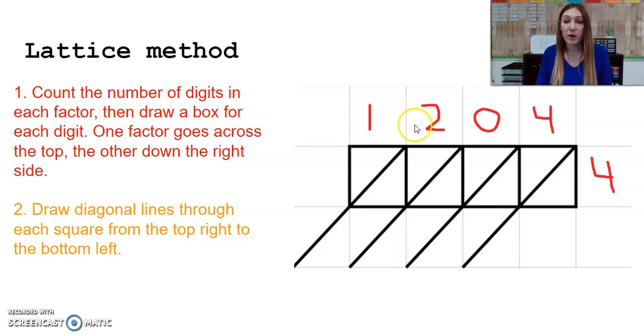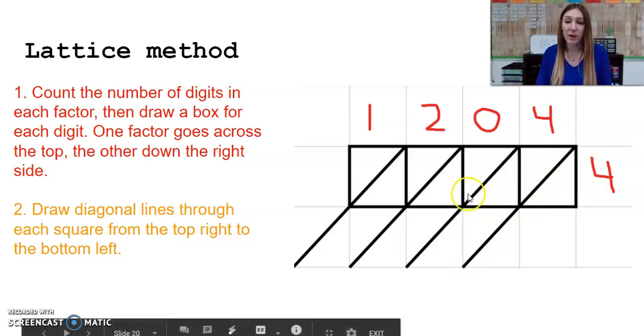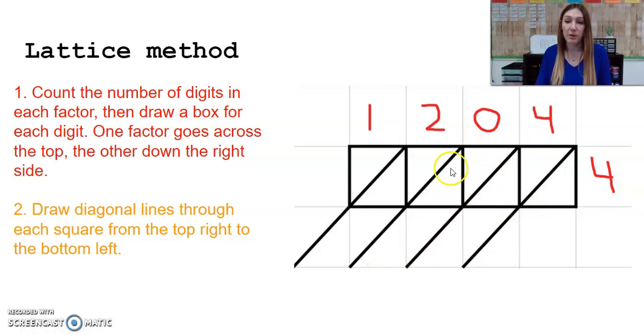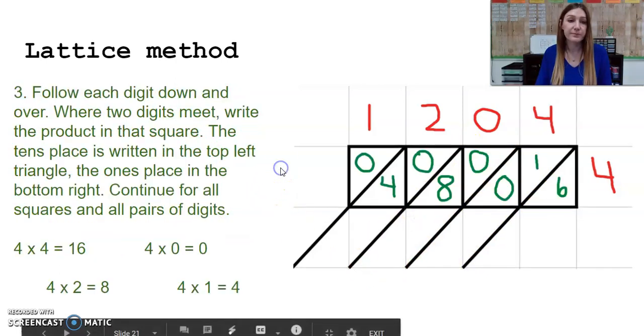So because I have 1, 2, 3, 4 digits, I'm going to draw a box, one box for each digit. Because I have 4, I need 4 boxes. One factor goes across the top, and the other factor goes down the right side. We're then going to draw diagonal lines through each square from the top right all the way through the bottom left. So top right through the bottom left, top right through the bottom left.